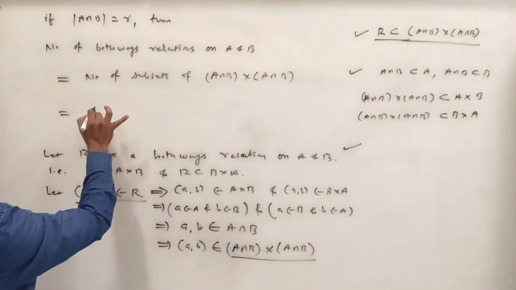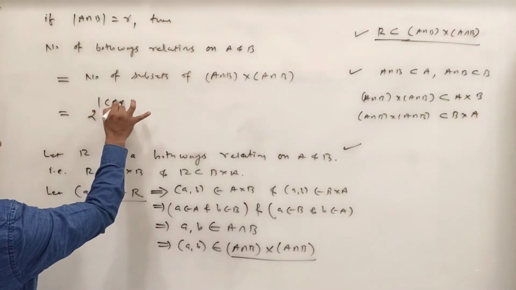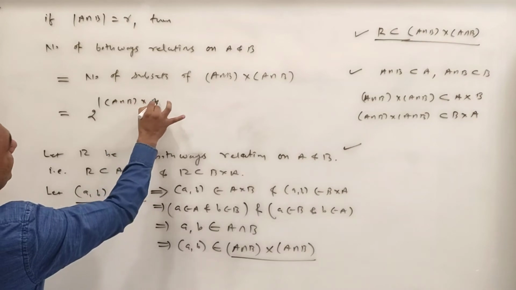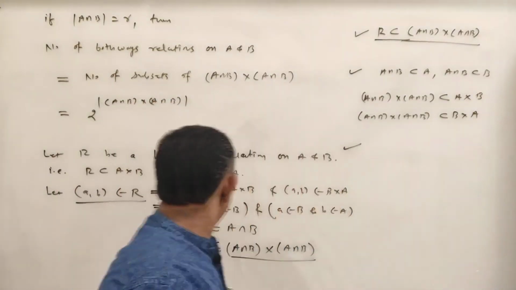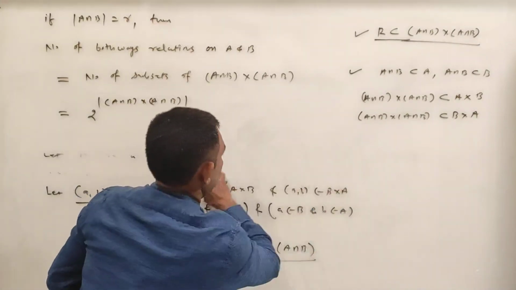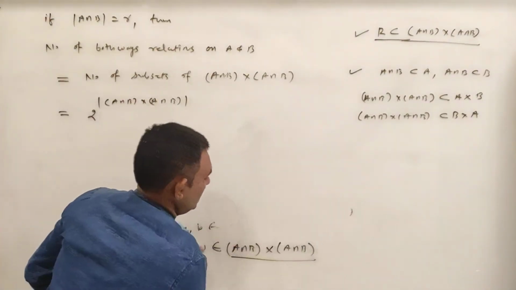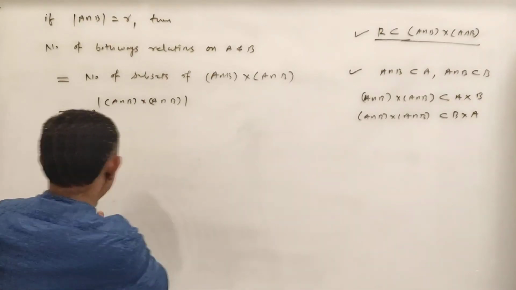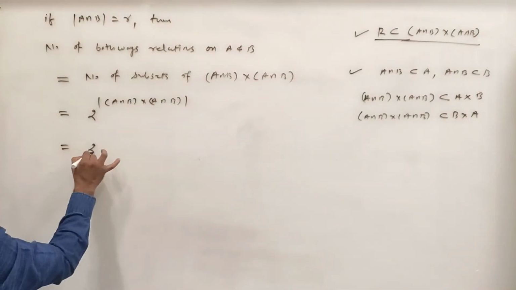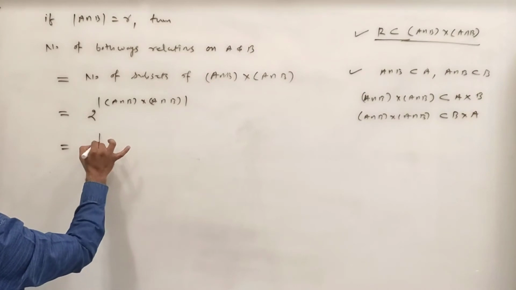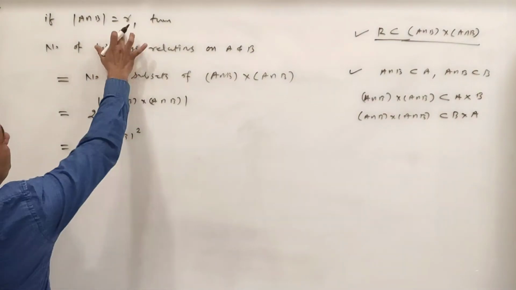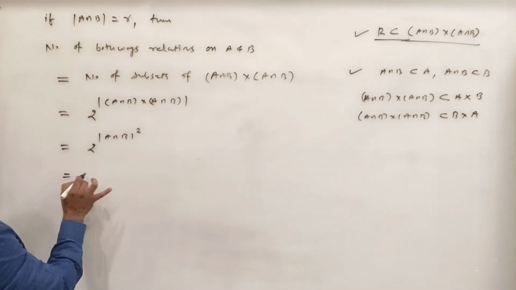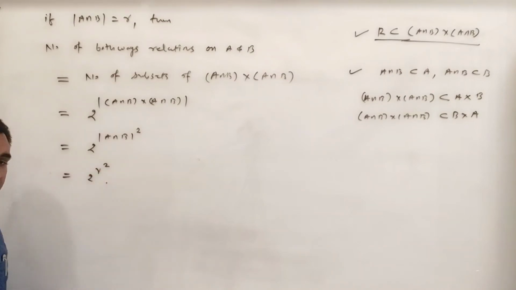2 raised to the cardinality of A intersection B cross A intersection B. Okay. So it is what? 2 raised to cardinality of this is what? It is cardinality of A intersection B squared, and in A intersection B we have considered R elements, so it is 2 raised to R squared.